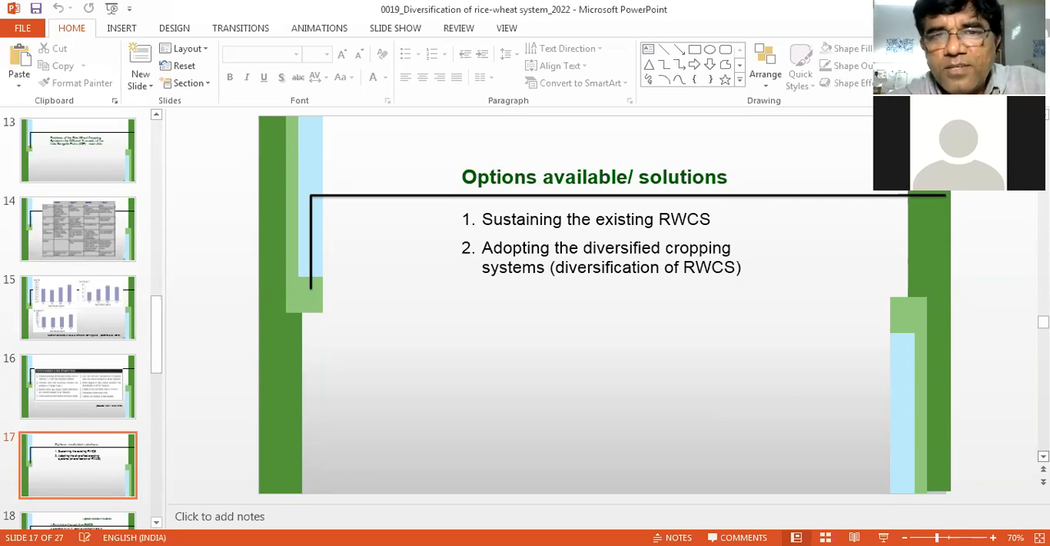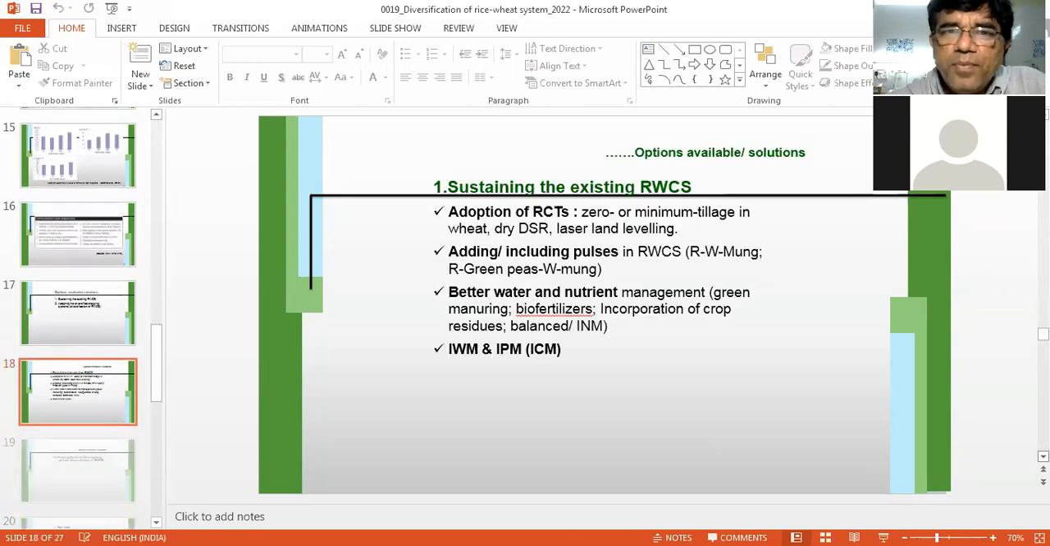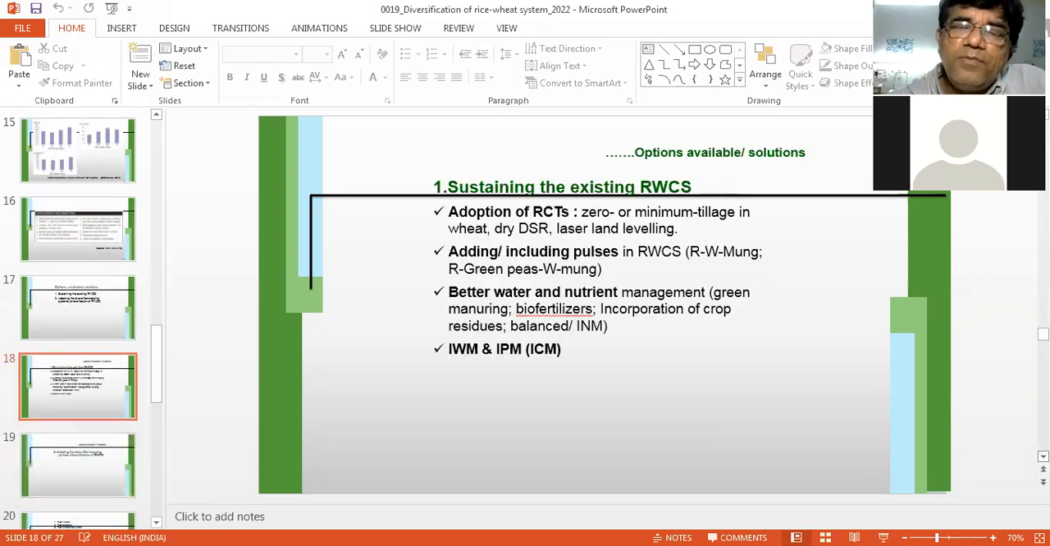There are two options. One is sustaining the existing rice wheat cropping system. Okay, we cannot remove this system. We have to depend upon this system. Then we need to sustain this. How can we sustain this system? Or the other alternative is to change the system, to rotate the system or to diversify the system. So there are two options.